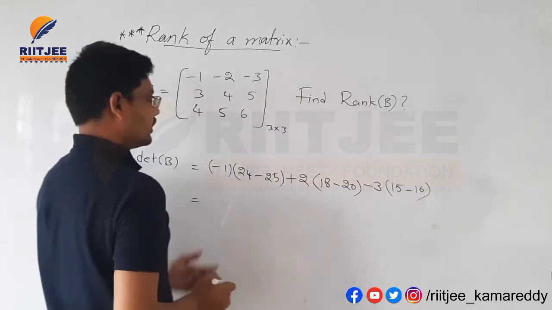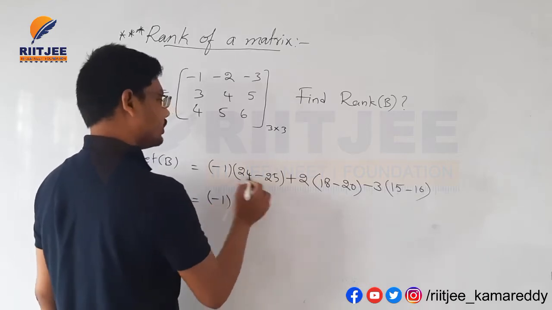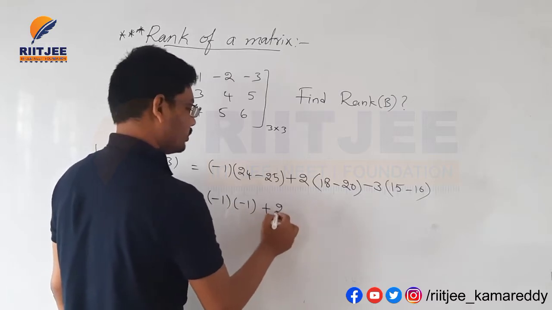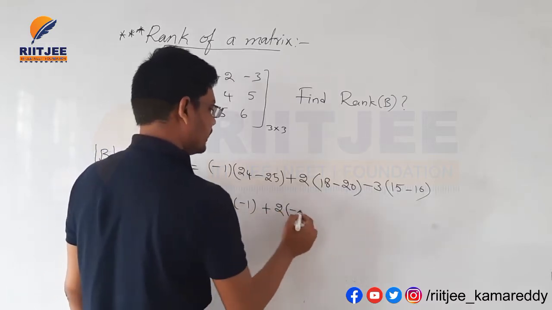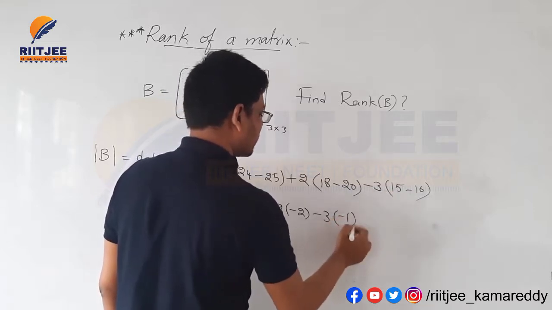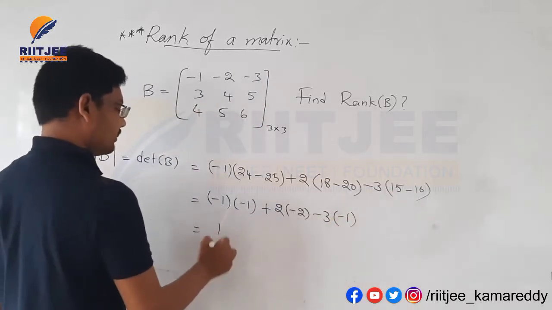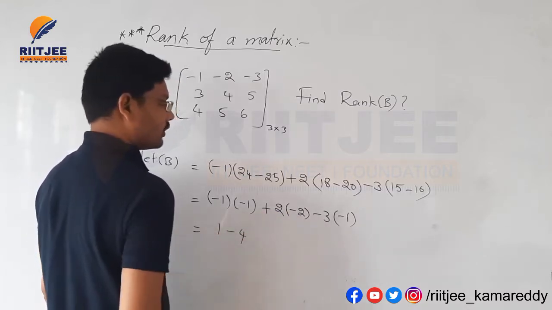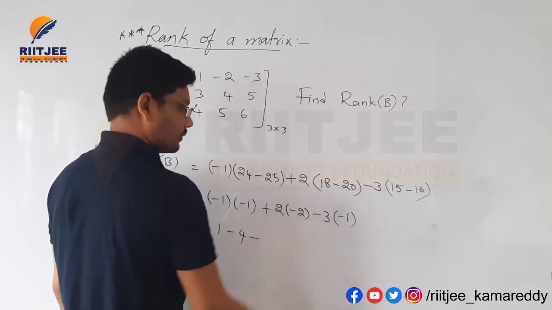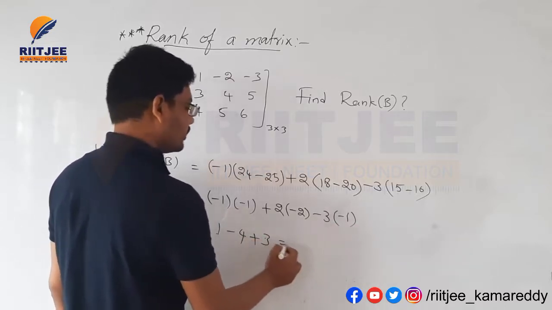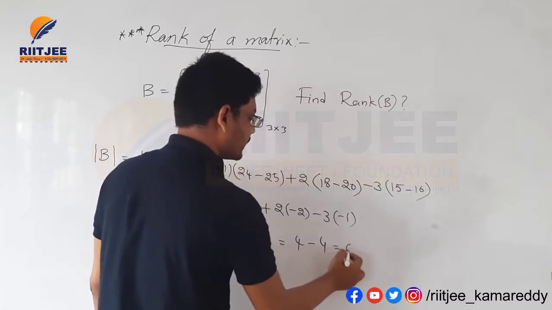Next, minus 1 into 24 minus 25, minus 1 again. Plus 2 into 18 minus 20, minus 2. Minus 3 into 15 minus 16, minus 1. Minus 1 into minus 1 plus 1. Minus 2 into minus 2 is equal to minus 4. Minus 3 into minus 1 will become plus 3. 1 plus 3 is 4. 4 minus 4 is equal to 0.